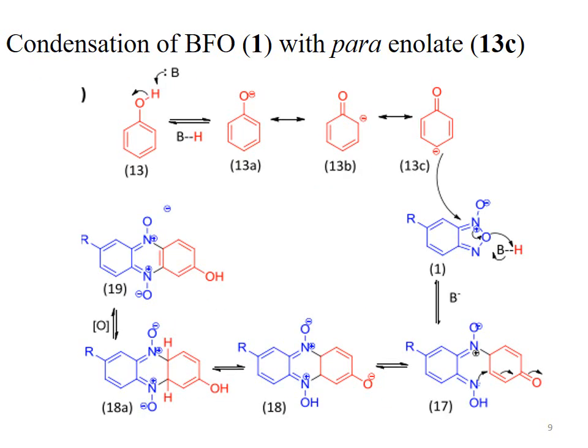In the previous slide we discussed condensation of the benzopyroxene system with the ortho-enolate of the phenoxide ion, and here we will discuss condensation of the benzopyroxene system with the para-enolate of the phenoxide ion. Compound number 13, phenol, base abstracts the acidic proton, gives us 13A, that is phenoxide ion. Phenoxide ion is resonance stable, so 13B and 13C are the resonating forms of the phenoxide ion 13A, and here the condensation reaction will occur between the para-anion of the phenoxide ion and compound number 1,